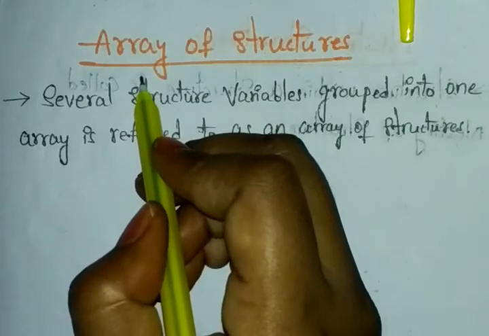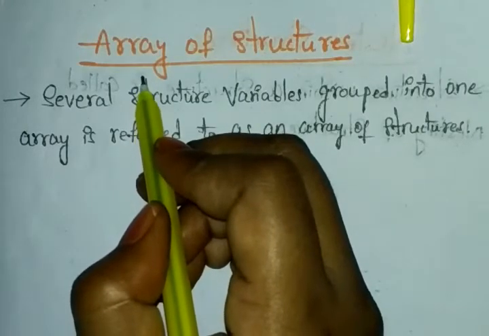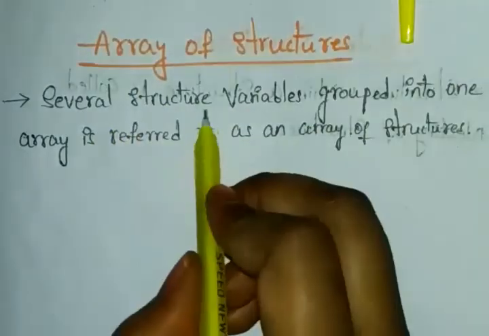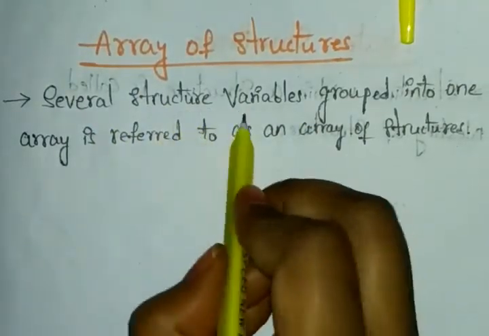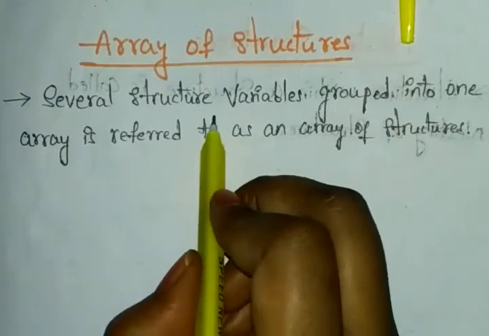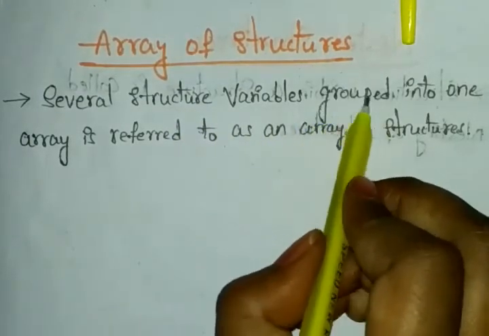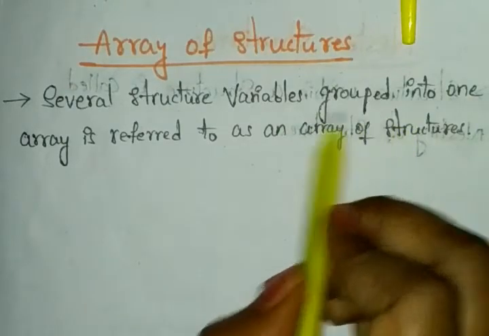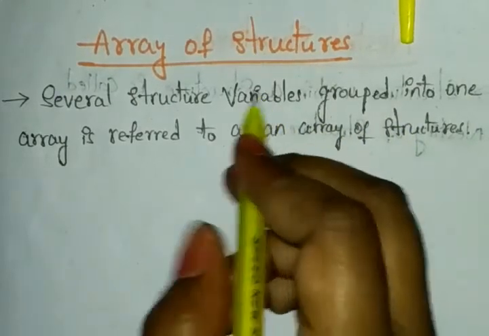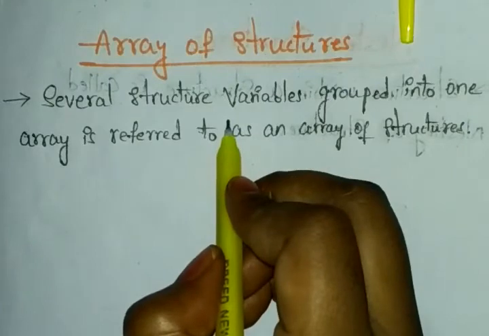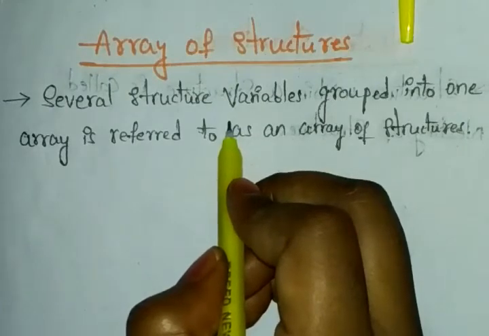We have several stores, so several structure variables. Those stores can be grouped, so that we can call our array. It describes the prices for various products in the several stores.